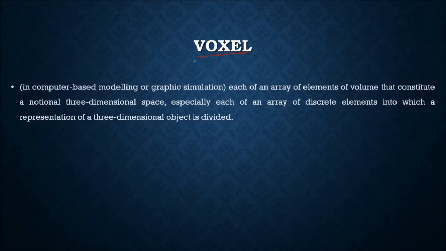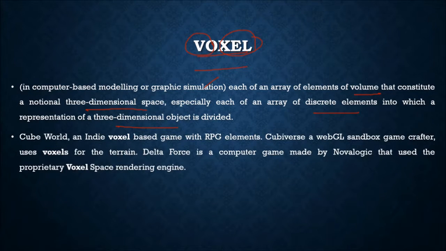What is a voxel? In computer-based modeling or graphic simulation, a voxel is each of an array of elements of volume; we have volume pixels. So each of an array of elements of volume that constitute a notional 3D space, three-dimensional space, especially each of an array of discrete elements into which a representation of a 3D object is divided. Cube World is an indie voxel-based game with, say, RPG elements.